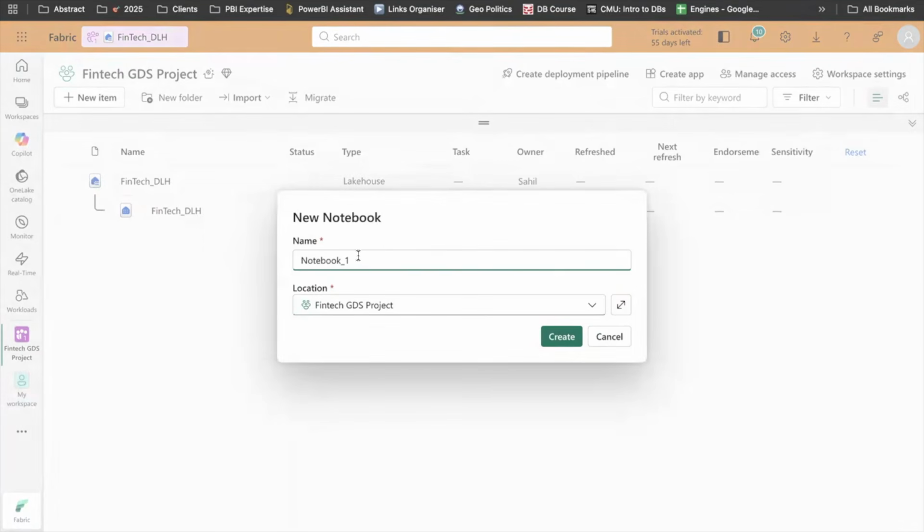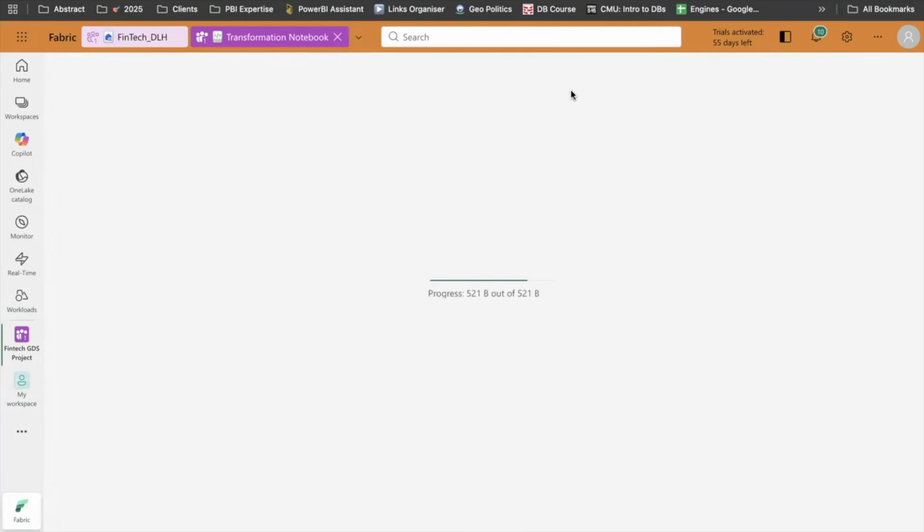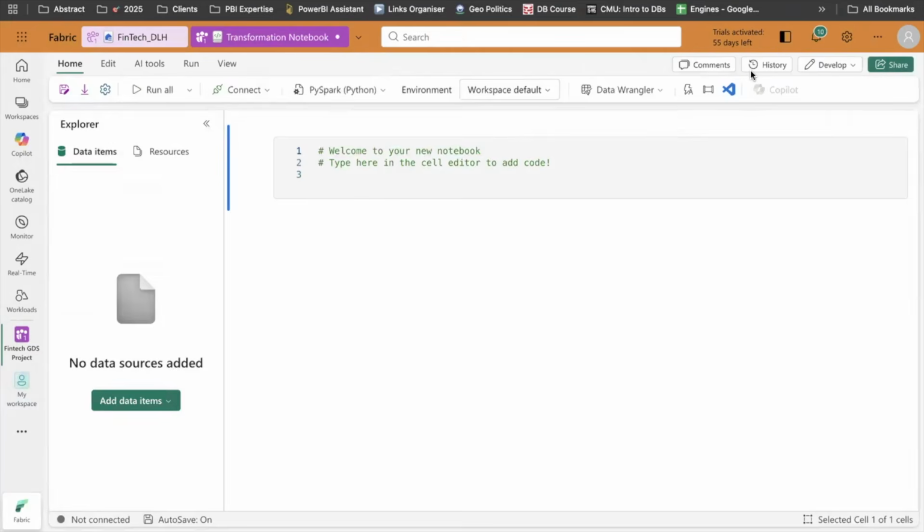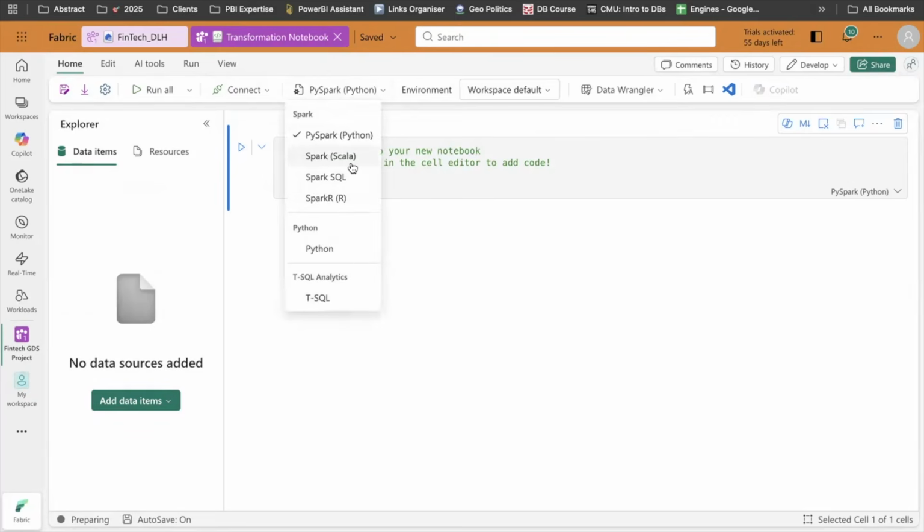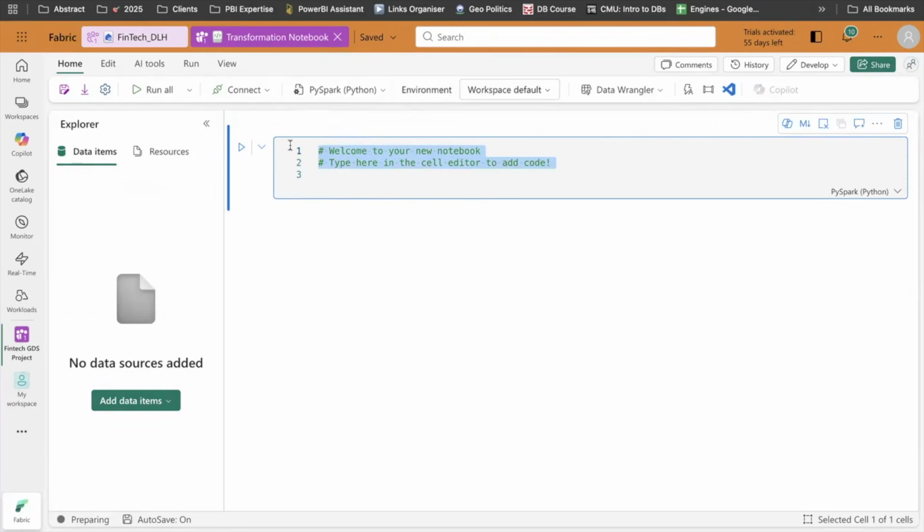Maybe I'll name it transformation notebook. What notebooks let me do is write my script. I can choose any language of my choice. For example, I can choose Python, Scala, SQL, T-SQL, and Spark. And then I can do all the transformations, right?